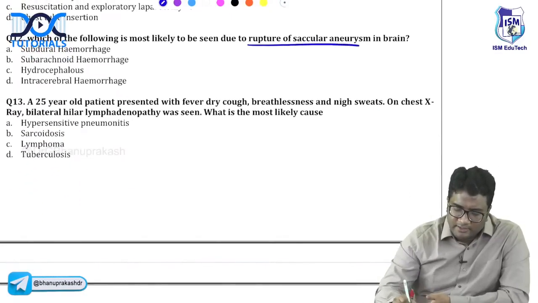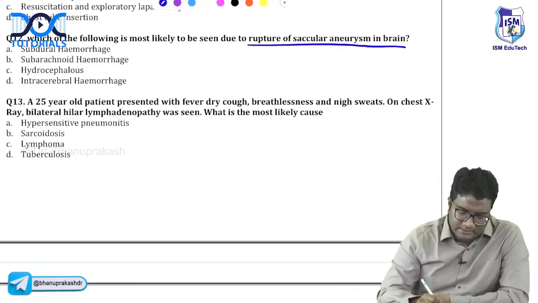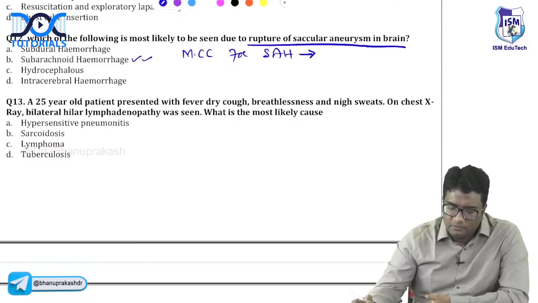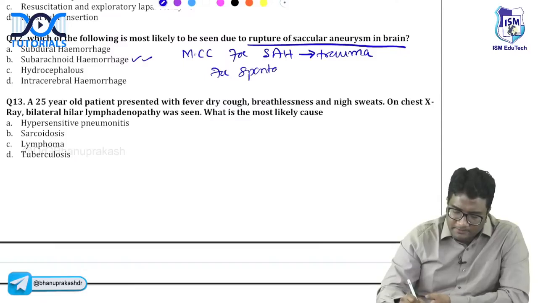What occurs due to rupture of a saccular aneurysm in the brain? What is the type of hemorrhage that occurs due to rupture of a saccular aneurysm? This is subarachnoid hemorrhage. What is the most common cause of subarachnoid hemorrhage? Trauma. What is the most common cause for spontaneous subarachnoid hemorrhage? This is rupture of a berry aneurysm or saccular aneurysm.